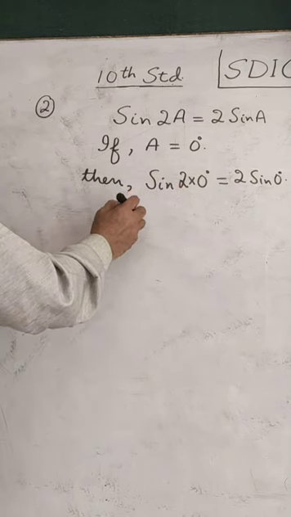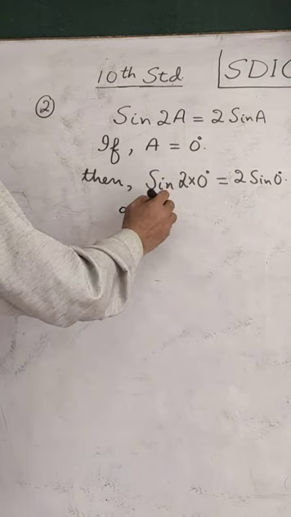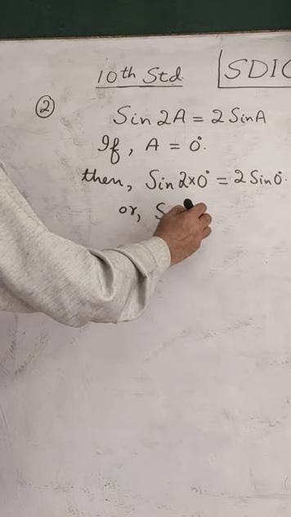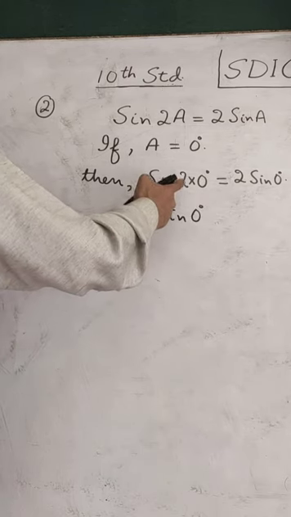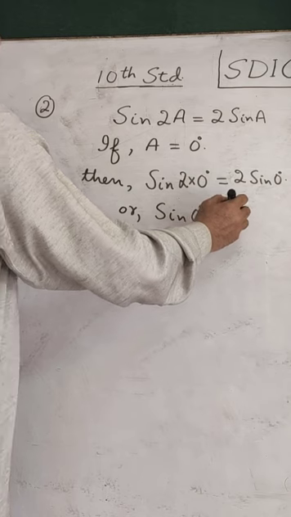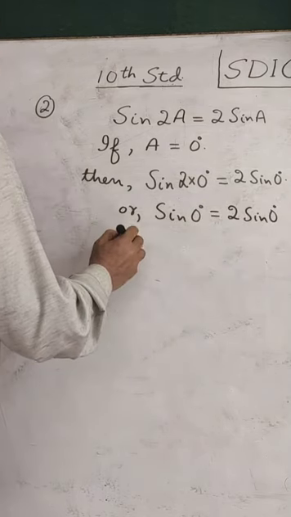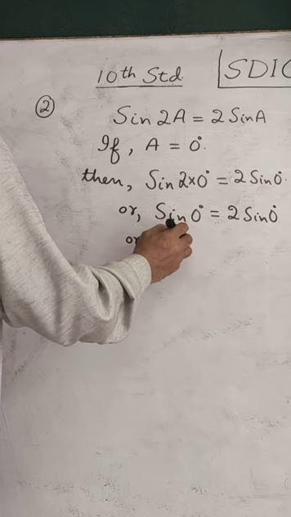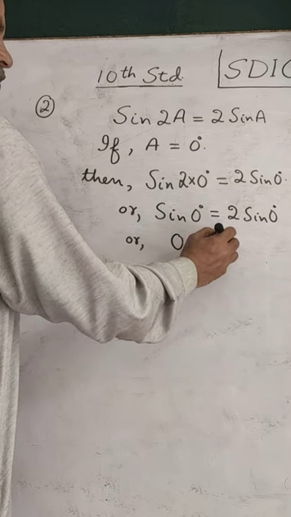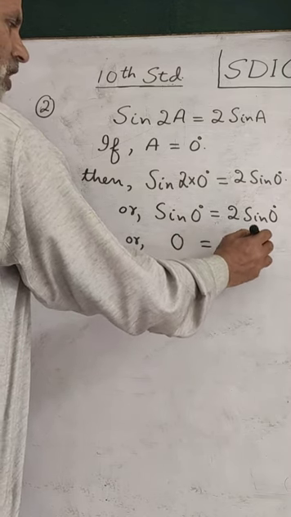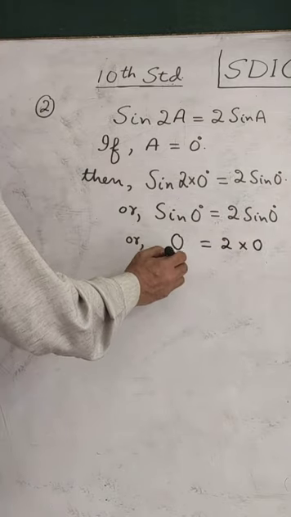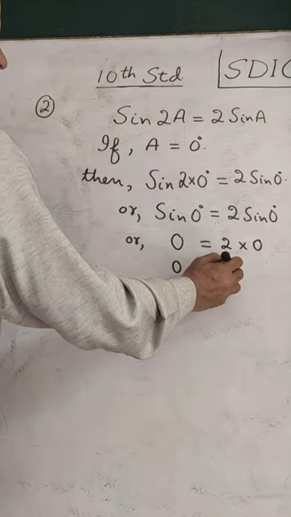Now when we simplify this, 2 multiplied by 0 becomes 0, so it is sine 0 degrees equal to 2 sine 0 degrees. Now put in the value from the table. Sine 0 is 0, equal to 2 into, again for sine 0 you have to write 0, means 0 is equal to 0, which is true.